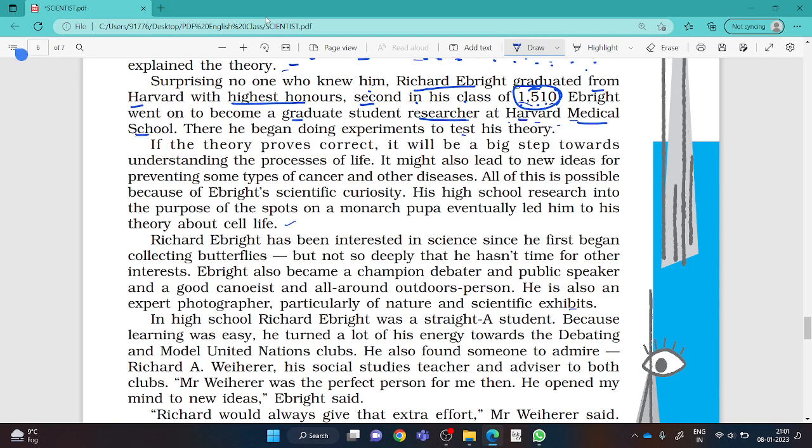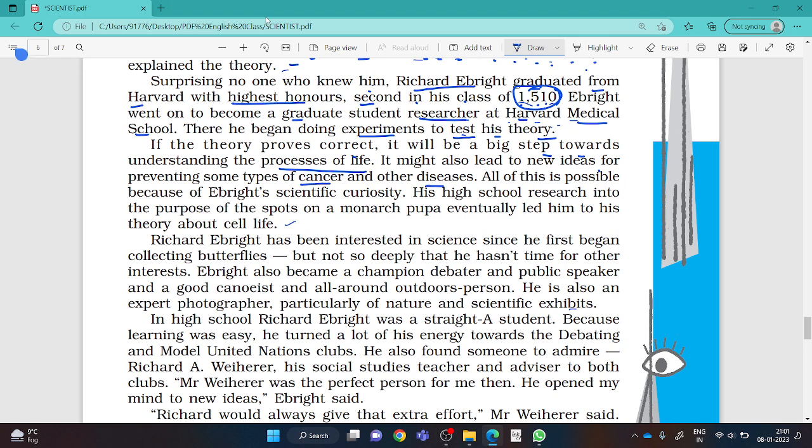There he began doing experiments to test his theory. If the theory proves correct, it will be a big step towards understanding the process of life, on how cells of butterflies work. It might also lead to new ideas for preventing some types of cancer and other diseases.